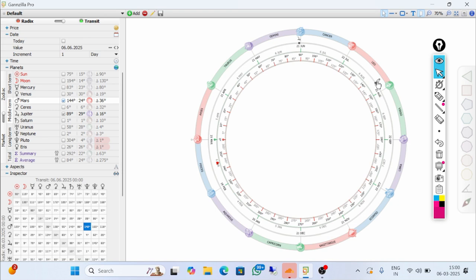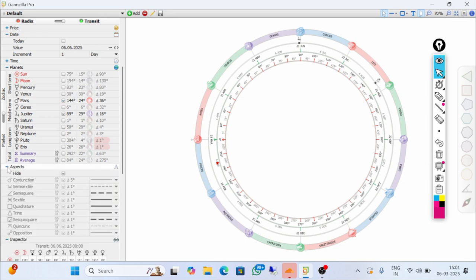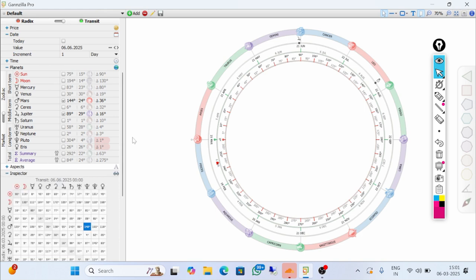It appears after every cycle period of 2 years, where you would see the market volatility, when there is an aspect of Mars and Saturn in the stock market. There are so many aspects. If you would see here: conjunction, semi-sextile, semi-square, sextile, quadrature, trine, sesquiquadrate, quincunx, opposition. So these can be formed with